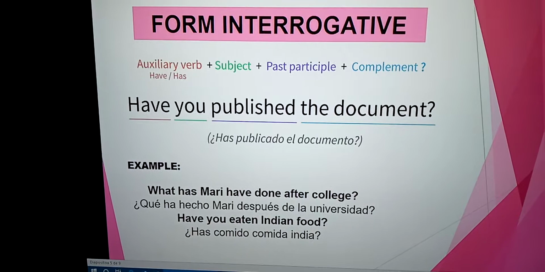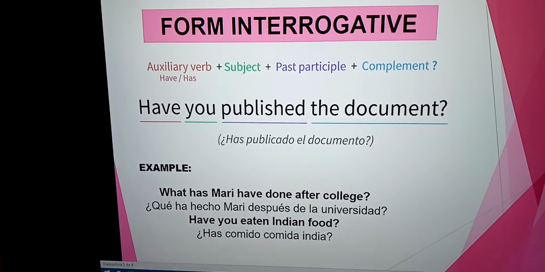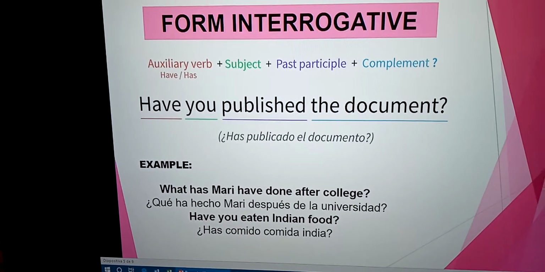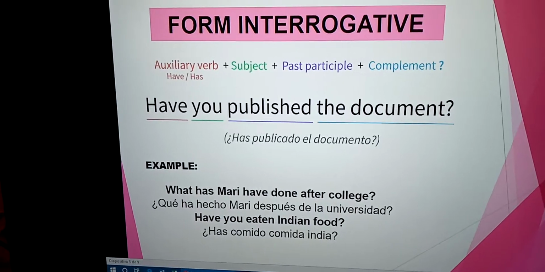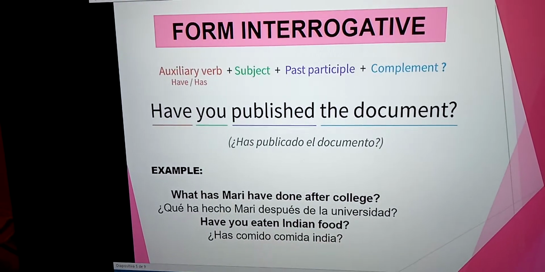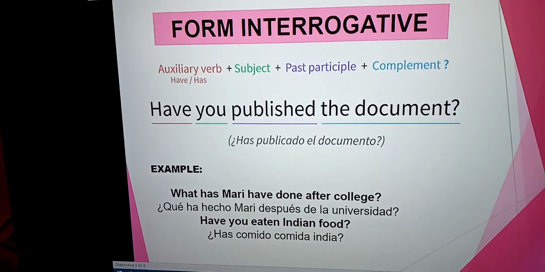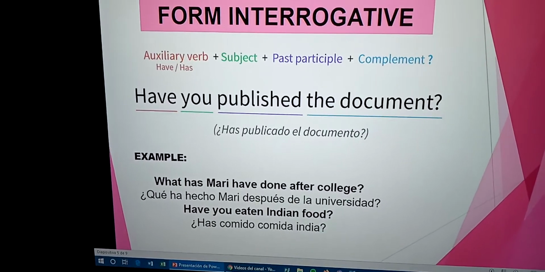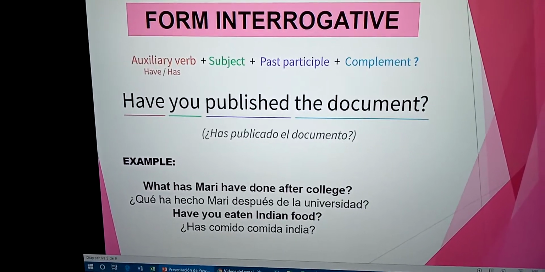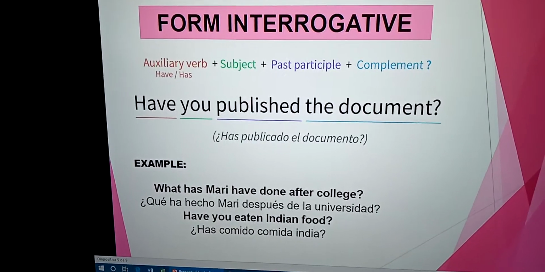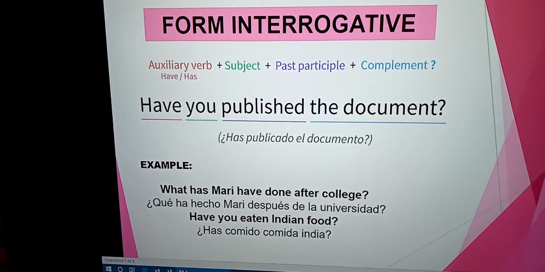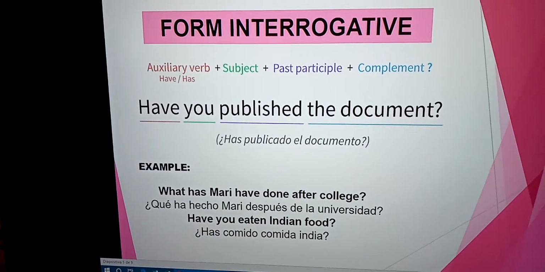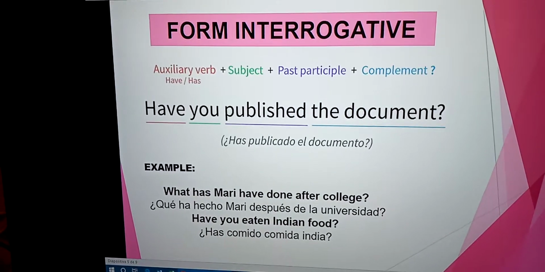What has Mary done after college? Spanish: ¿Qué ha hecho Mary después de la universidad? Have you eaten Indian food? Spanish: ¿Has comido comida india?